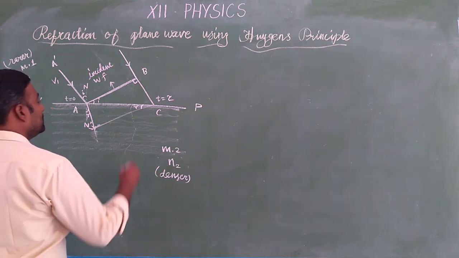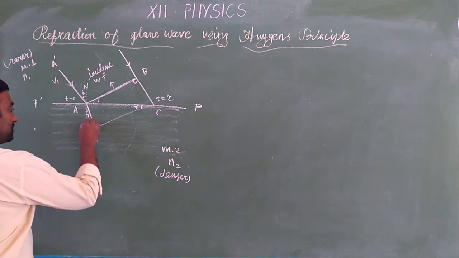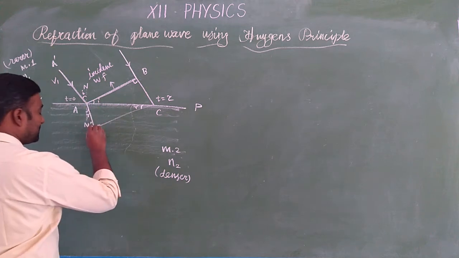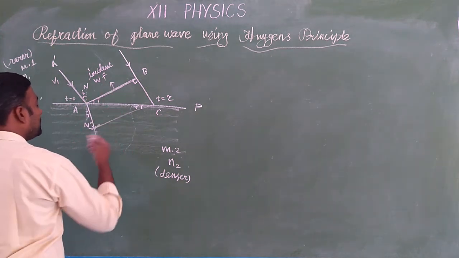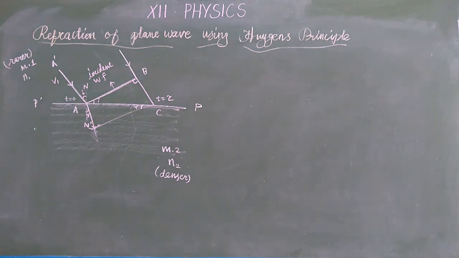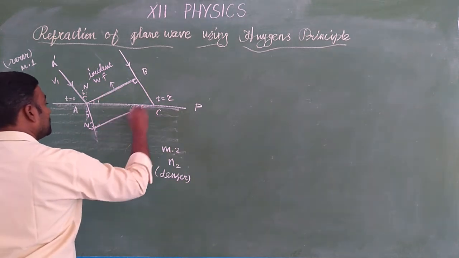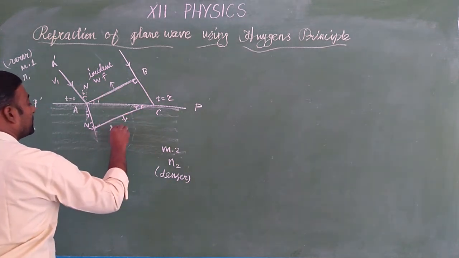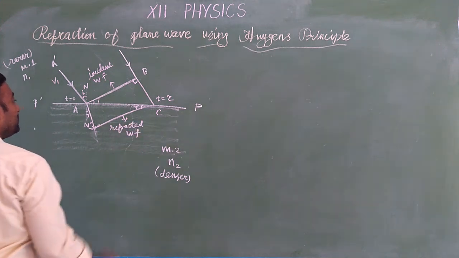Okay. So at a later time t is equal to tau, at C we are drawing a tangent to this secondary wavelet, that is the refracted wave. So this is the incident wavefront, and the secondary wavefront, that is the refracted wave. This one is called the refracted wavefront.